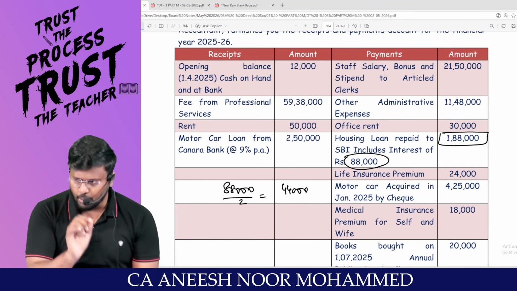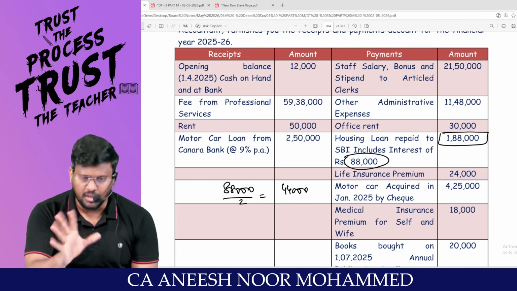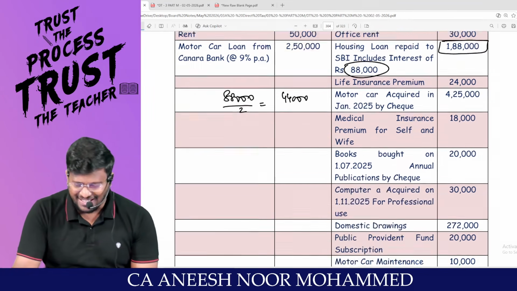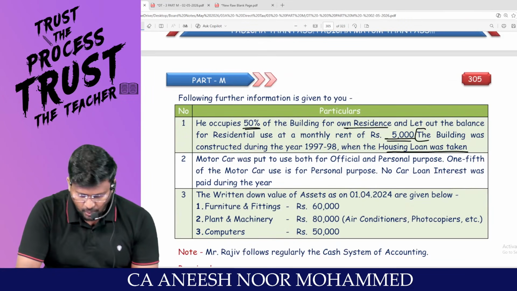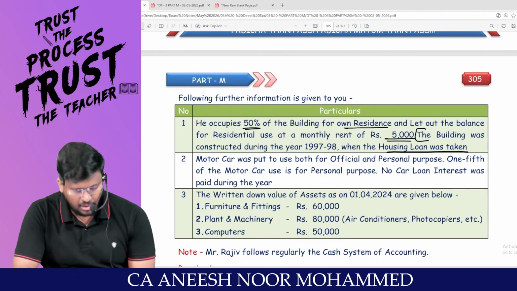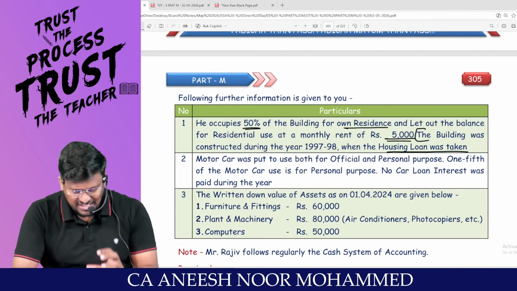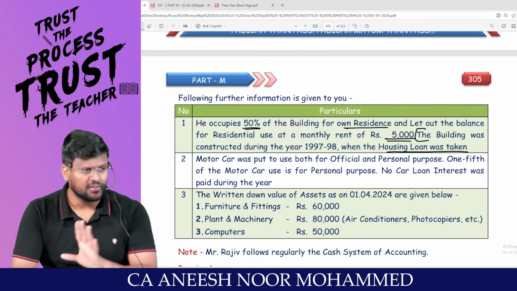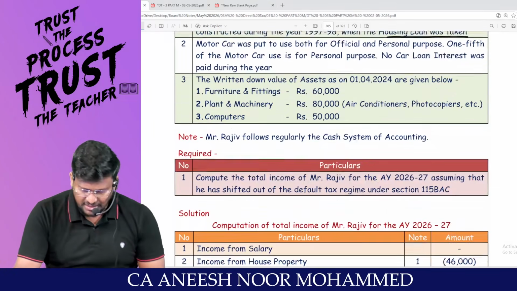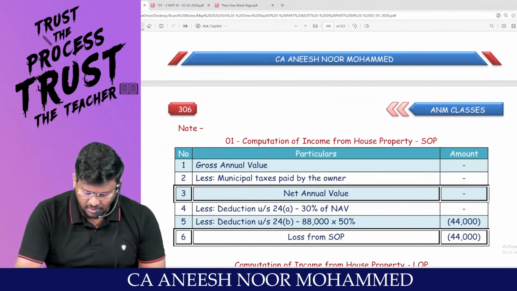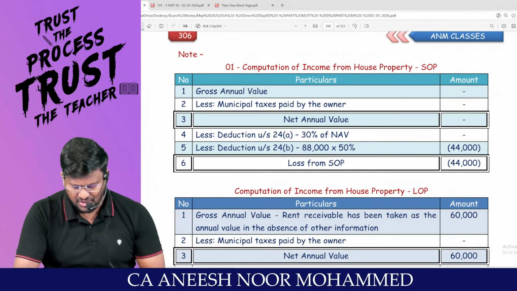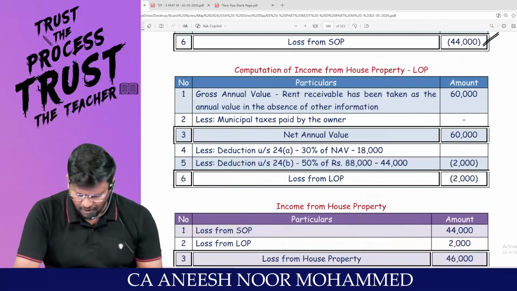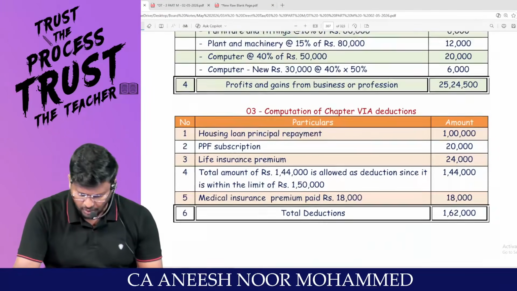But in order to claim 24B, assessee should satisfy 3 conditions. Loan should be taken on or after 1/4/1999. Has the loan been taken on 1/4/1999? No, sir. The building was constructed during 1997-1998 when the housing loan was taken. So, this 44,000 rupees of interest should be restricted to how much? 30,000. Am I right? But loss from self-occupied property they have given as 44,000 itself.